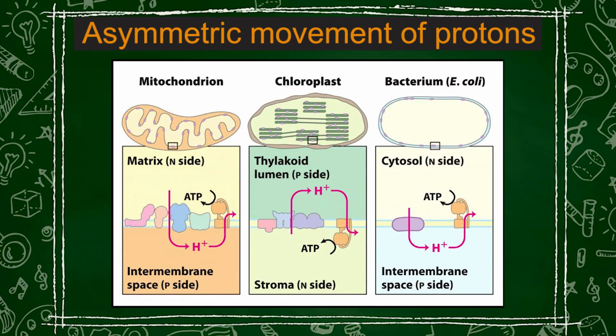The fourth point is the morphology of the ATP synthase. In both chloroplast and mitochondria, they are the same kind of structures, and the proton movement takes place from the positive towards the negative side. So, we see that the phosphorylation occurring in chloroplast and mitochondria shares some similar features.